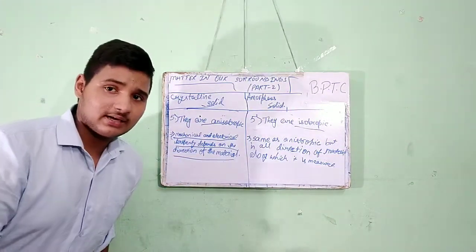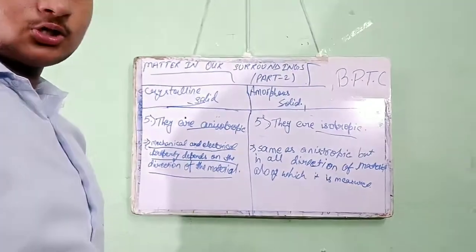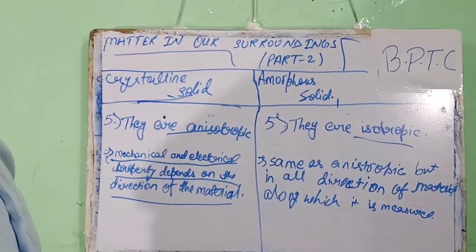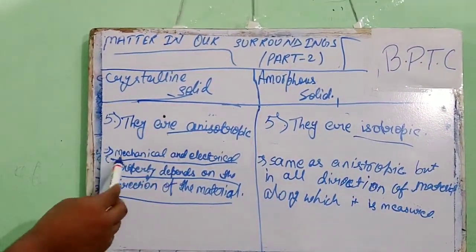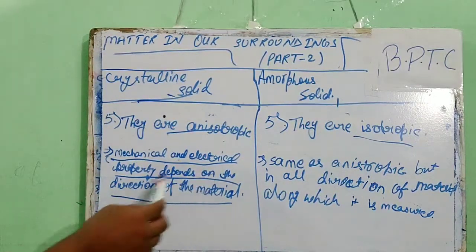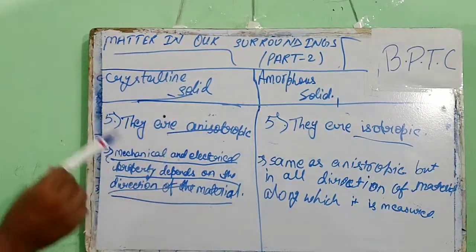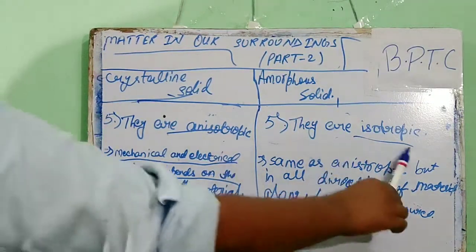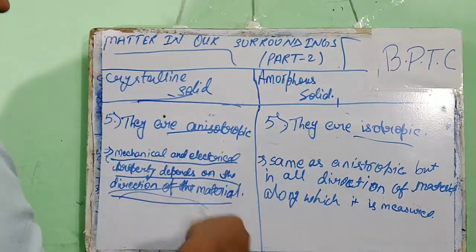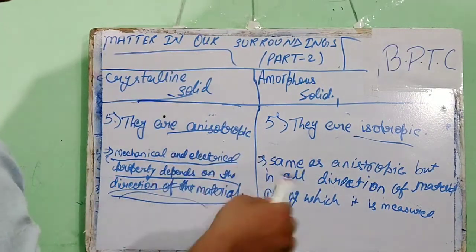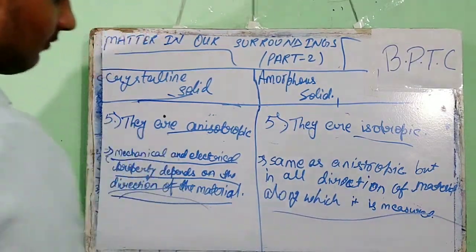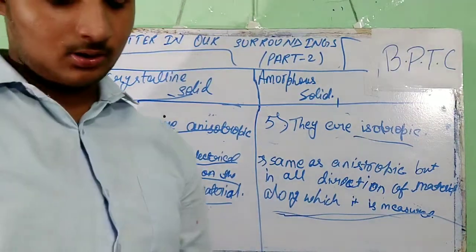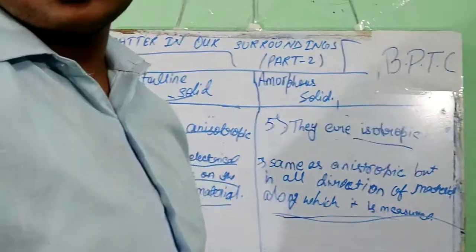You can see what I have written here. Anisotropic: the mechanical and electrical properties depend on the direction of the material. And isotropic is the same, but in all directions of the material along which it is measured, which is added to its definition. Okay guys, for part 2 of the video, I am going to end here.